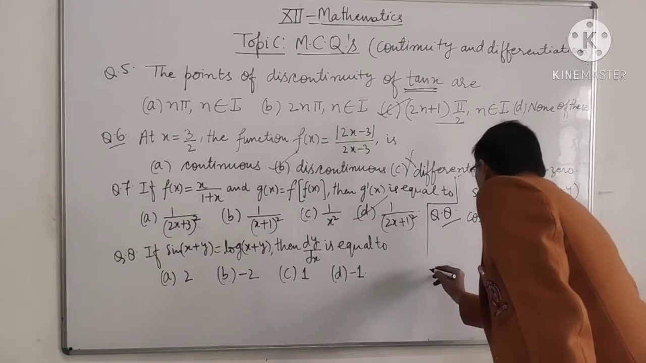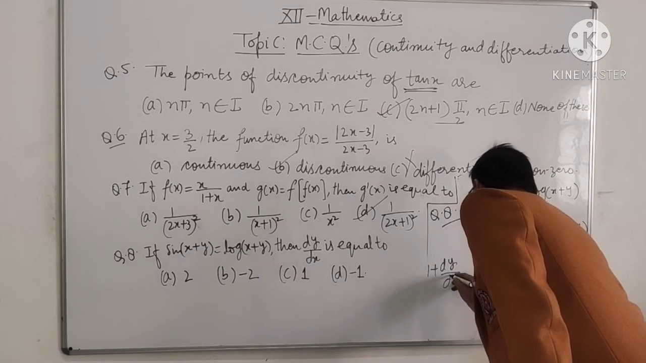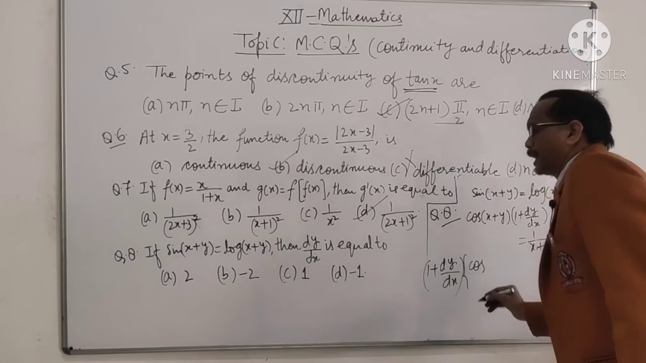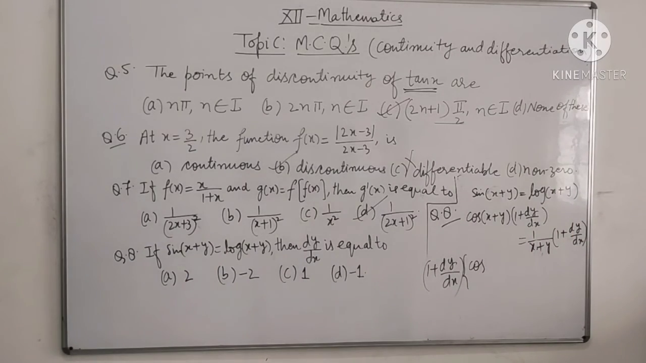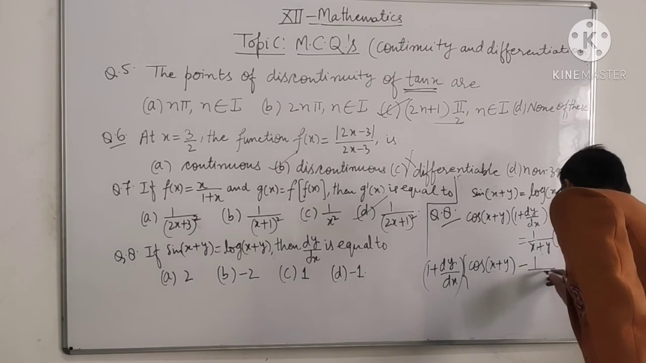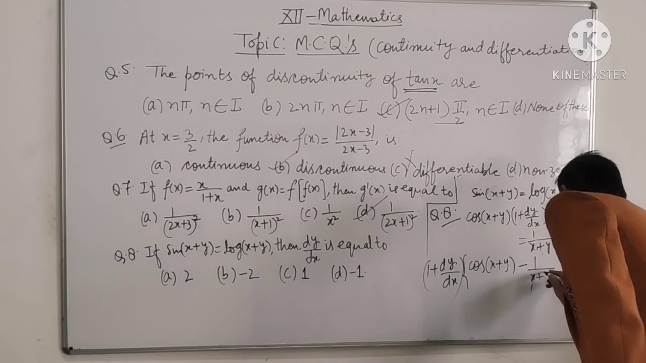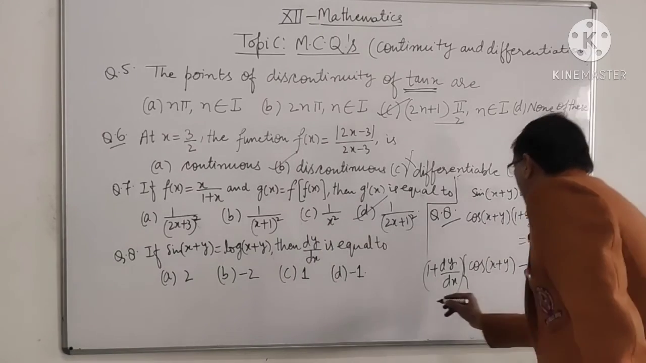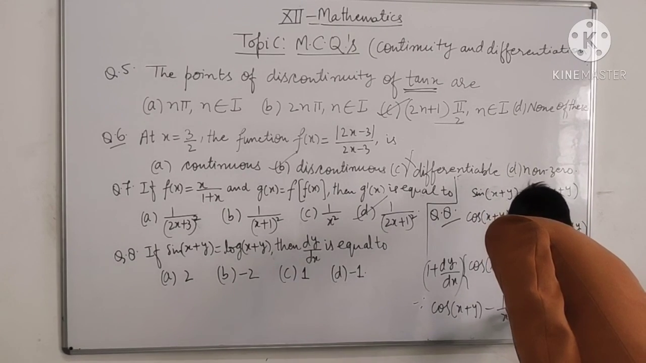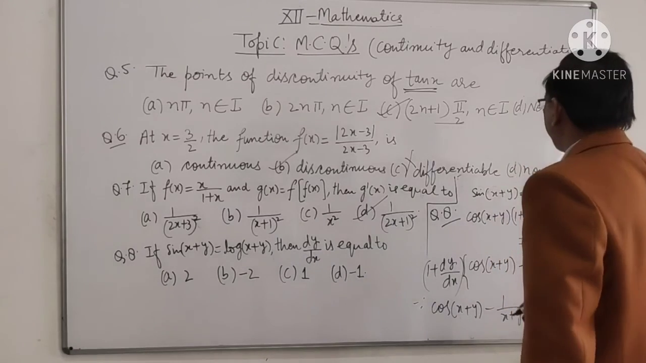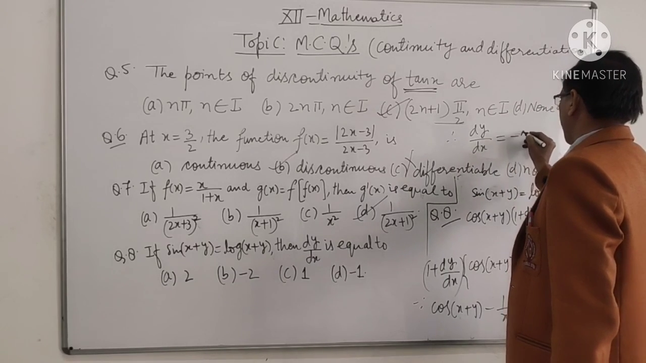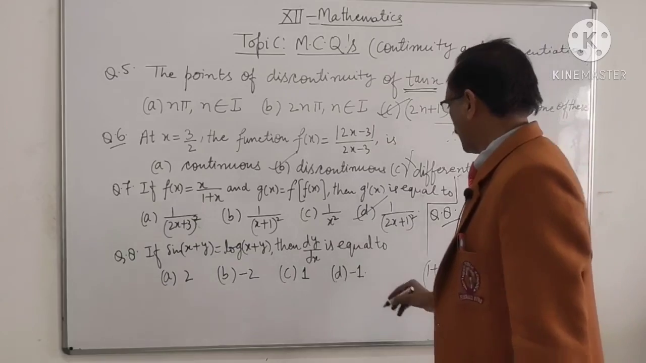Now here 1 plus dy over dx is common. Therefore (cos(x plus y) minus 1 upon (x plus y)) times (1 plus dy over dx) equal to 0. Since cos(x plus y) minus 1 upon (x plus y) cannot be 0, therefore dy over dx equal to minus 1. And D option is correct here.